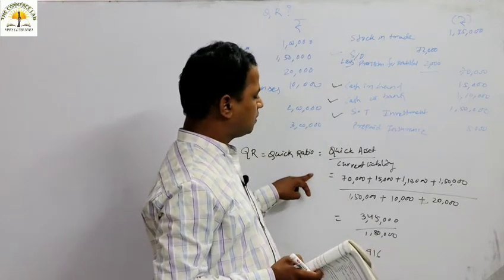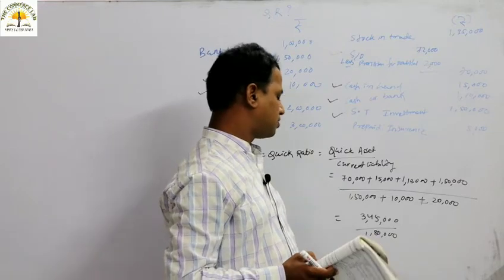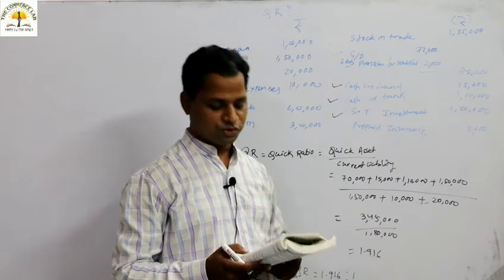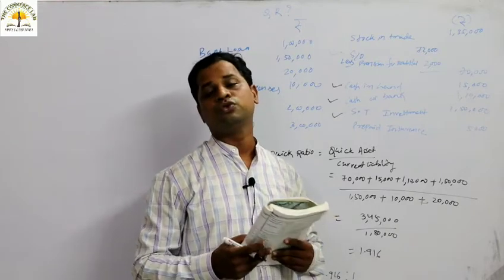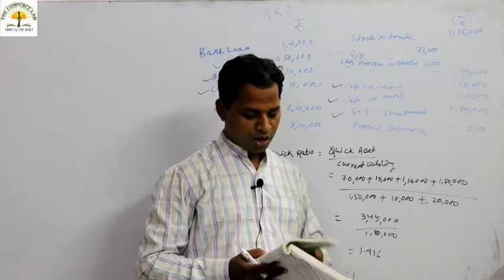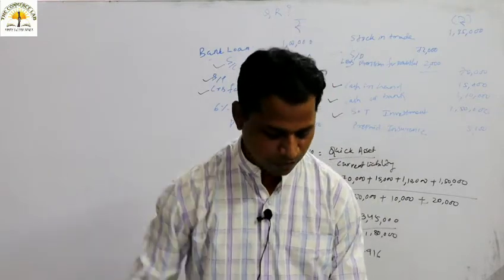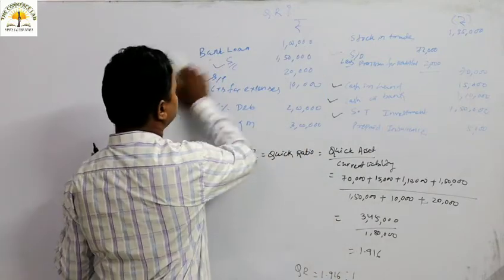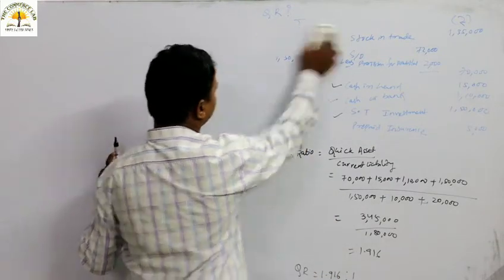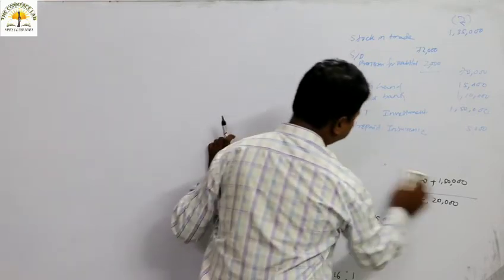So 3,45,000, that is the numerator total, that is the quick asset, and current liability is 1,80,000. That means how much you are getting? 1.916. That means the ratio, the rule of thumb says that your ratio should be more than 1:1 or 1:1. So we can say this is satisfactory. So after discussing this quick ratio, there are 3 ratios which are coming under this particular liquidity ratio.